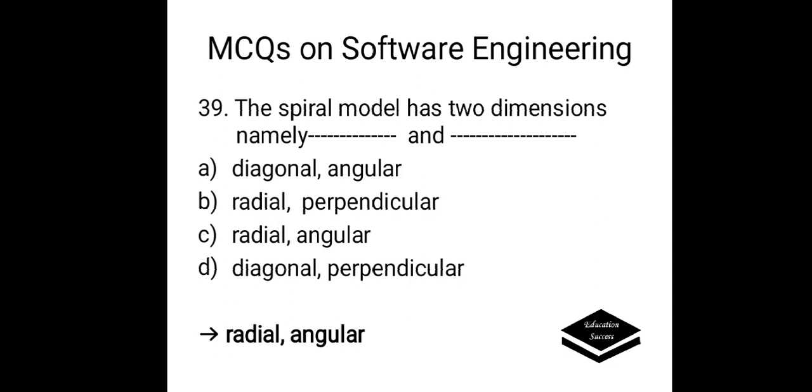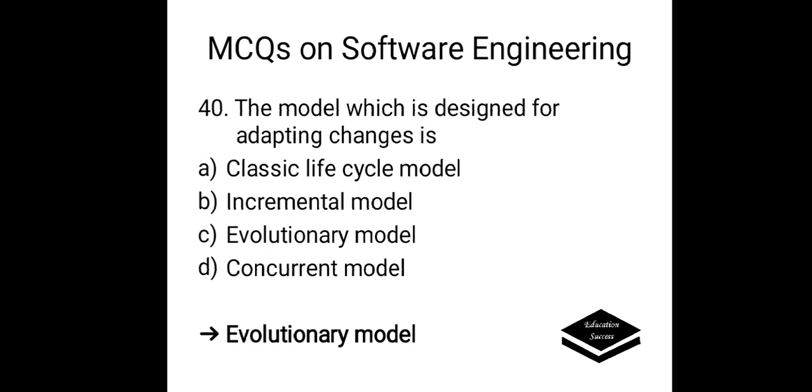The model which is designed for adapting changes is: options are A, classic life cycle model; B, incremental model; C, evolutionary model; D, concurrent model. Correct answer is here evolutionary model, which is designed for adapting changes.